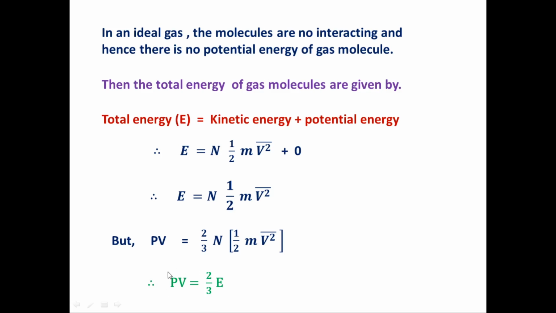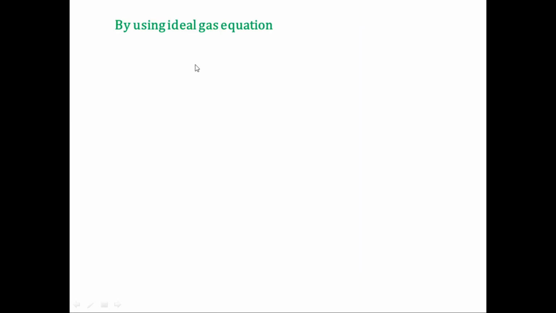Now we can discuss PV according to the ideal gas equation, and we know that in the ideal gas equation PV is equal to nRT, where n is equal to N upon Na. This value we already determined in the introduction part of the chapter. And R is the universal gas constant. What is the value of the universal gas constant? Na into Kb. What is Na? That is Avogadro's number, and what is Kb? That is the Boltzmann constant.